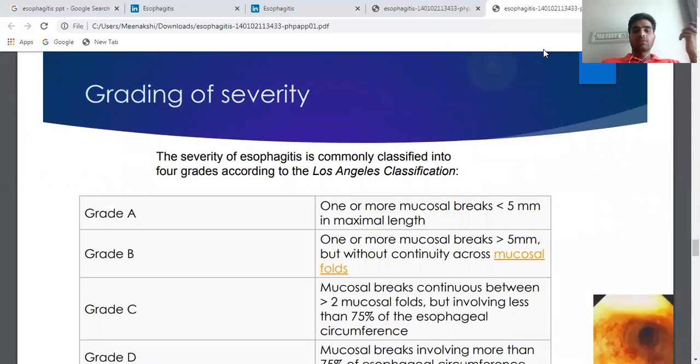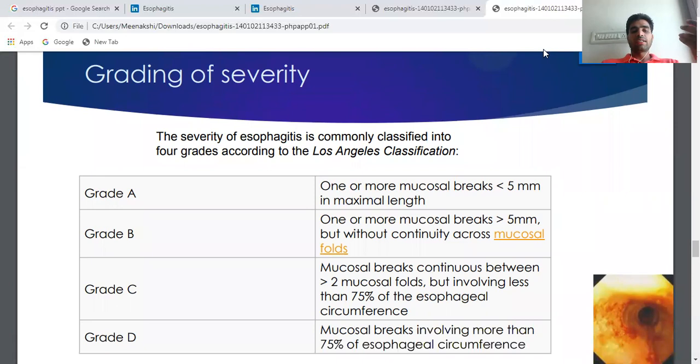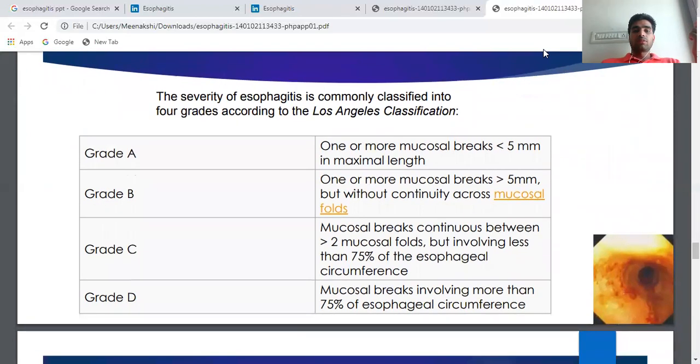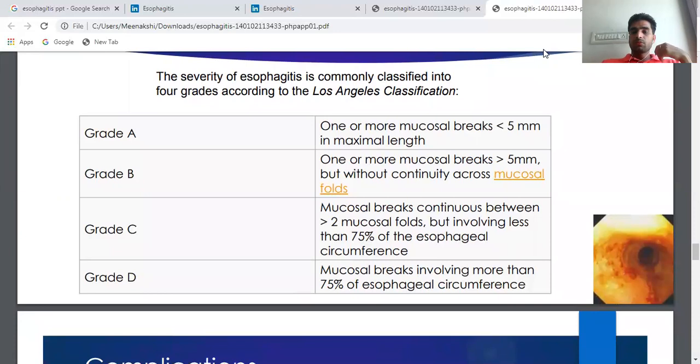This is the grading of severity of esophagitis: grade A, grade B, grade C, grade D. These are the parameters of grading.